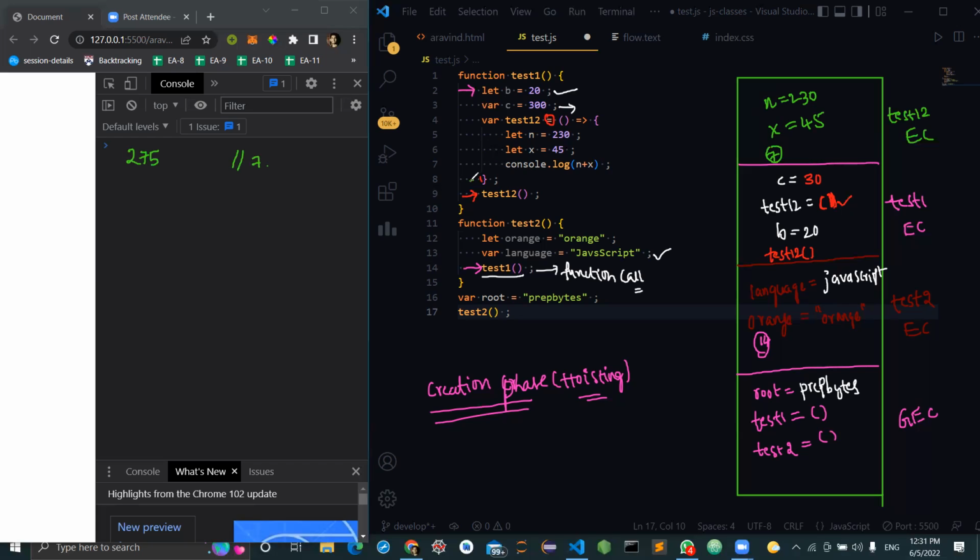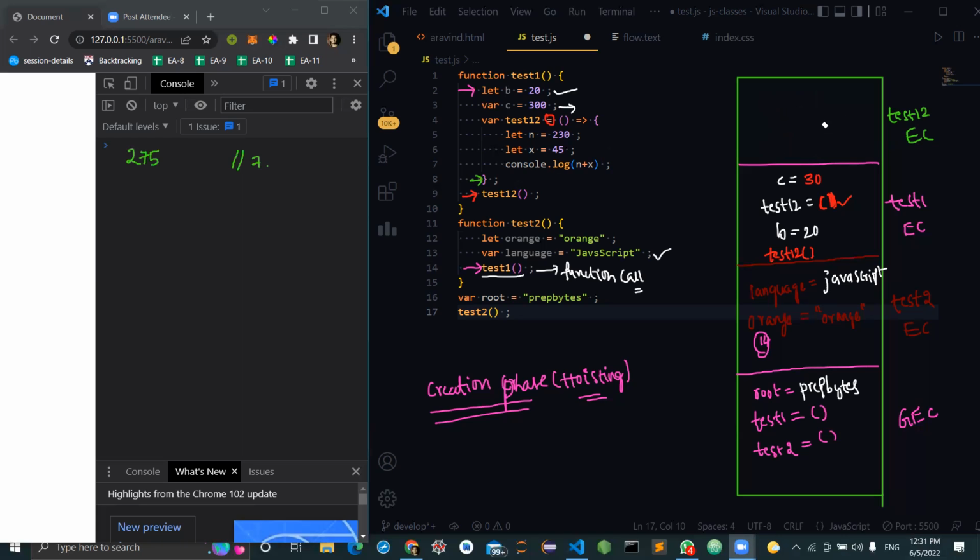Right? And after that, we will go to this closing bracket. That means this particular context will get erased. Right? Yes or no? Yes. So let me make this back. I'll keep these names, I want these names for future use. Now the execution context of test12 got erased.